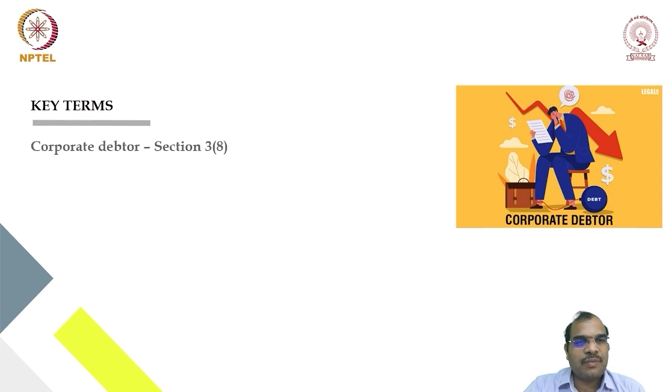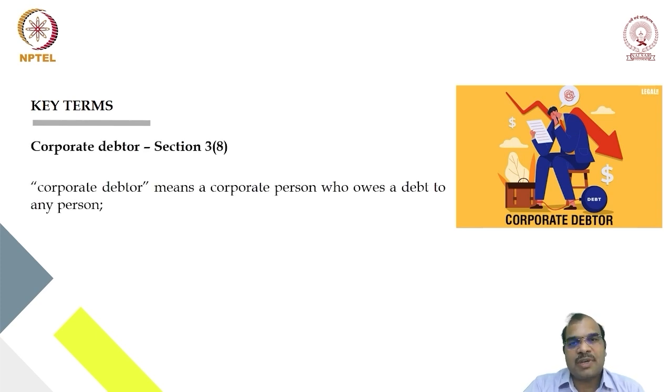The next definition is corporate debtor. Who is called a corporate debtor? Corporate debtor means a corporate person who owes a debt to any person. In yesterday's class, we have discussed the meaning of corporate person already. Corporate person includes a company registered under the Companies Act, a company registered under specific legislation by separate enactment, or any body corporate. These are the various categories of companies we have already discussed, and these are considered to be corporate persons. So corporate debtor means a corporate person who owes a debt to any person.